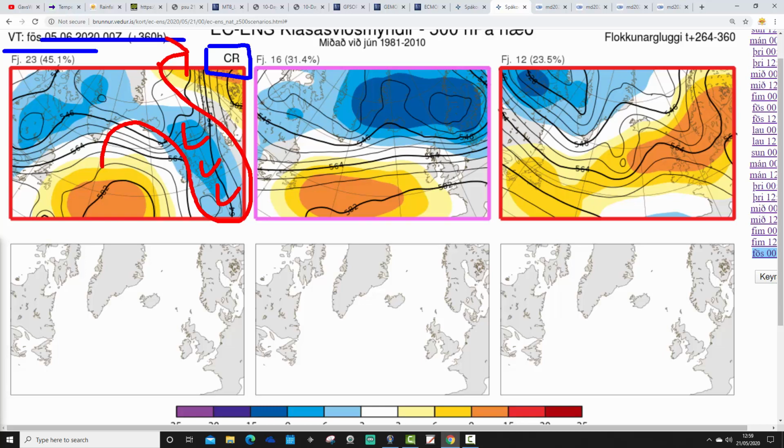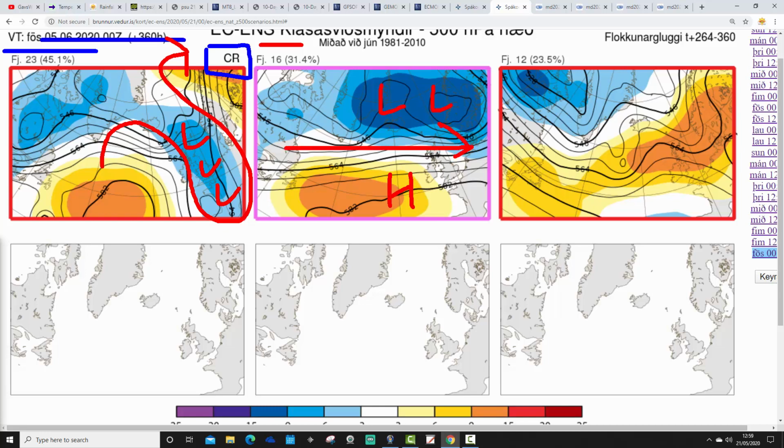And if you watched yesterday's video, you know that CFS V2 weeklies were also hinting at possibly some lower pressure through the early part of June. So maybe we're seeing signs of a bit of an unsettled spell setting up during the first week of June. It's a really long way off, though. 16 members of the ECM ensembles with low pressure up to our north. High pressure is out to our west.